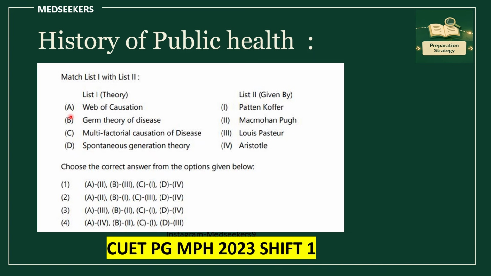Let's look at the first question. Here you see they have asked match the following. They have given theories and they have given the scientists' names. For example, spontaneous generation theory, multifactorial causation theory, germ theory of disease, web of causation. You have to do matching: which scientists have done what?